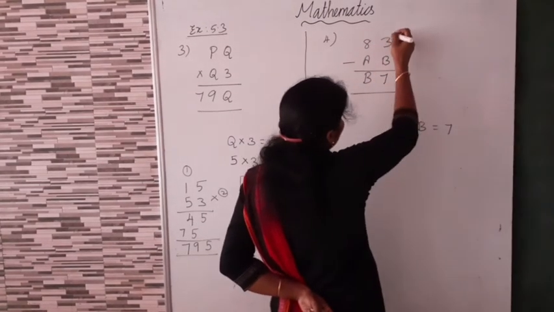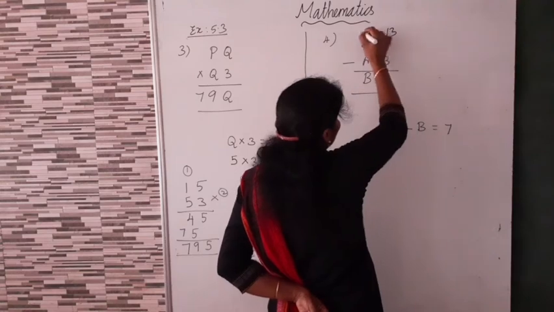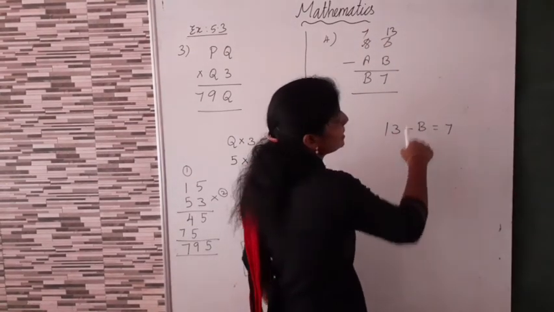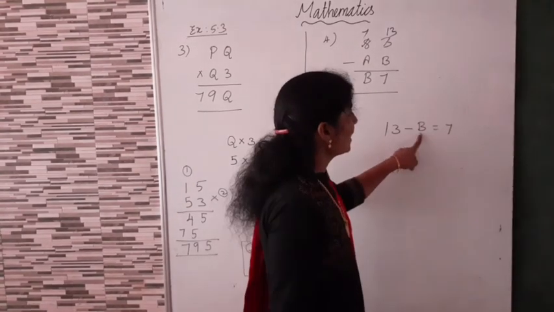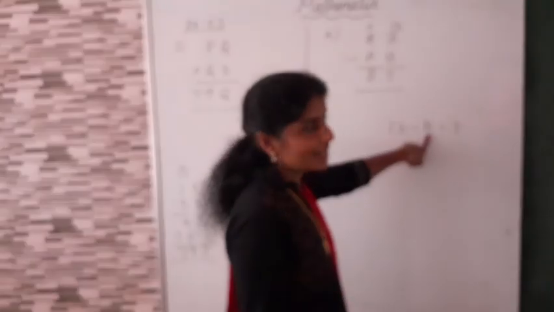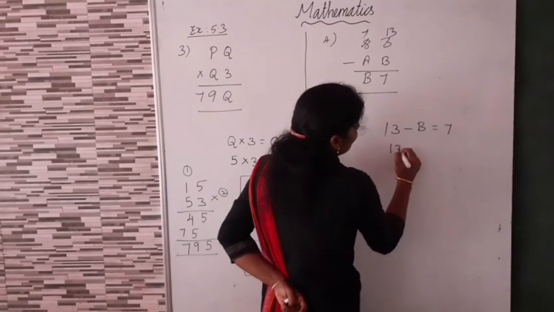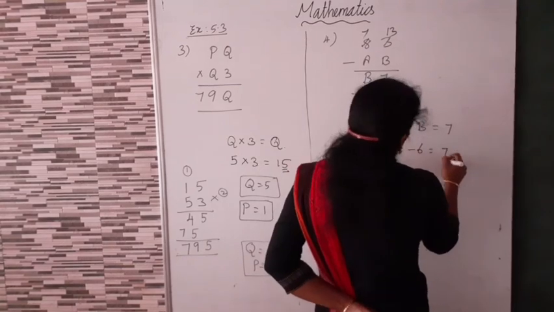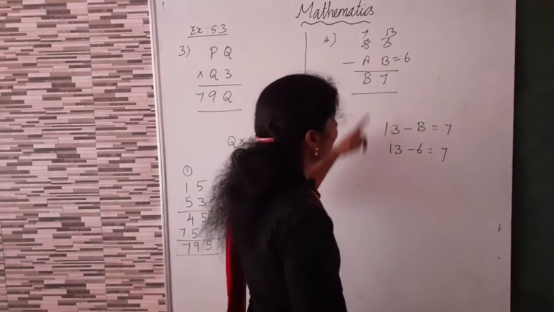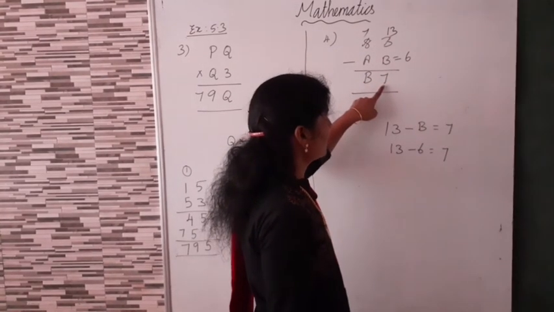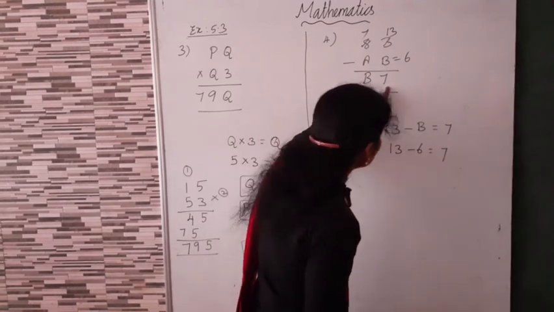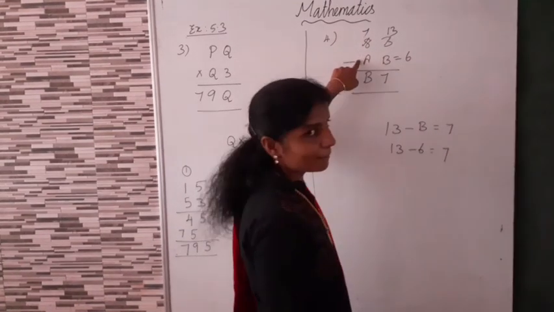So, now here to here take borrow. This is 13. Here 7. Now, 13 minus B is equal to 7. 13 minus 5 means 8, isn't it? 13 minus 6 means 7. So, what is the value of B? 6. 13 minus 6 is equal to 7. So, here B also 6. So, answer is 67. Now, what will we get here?